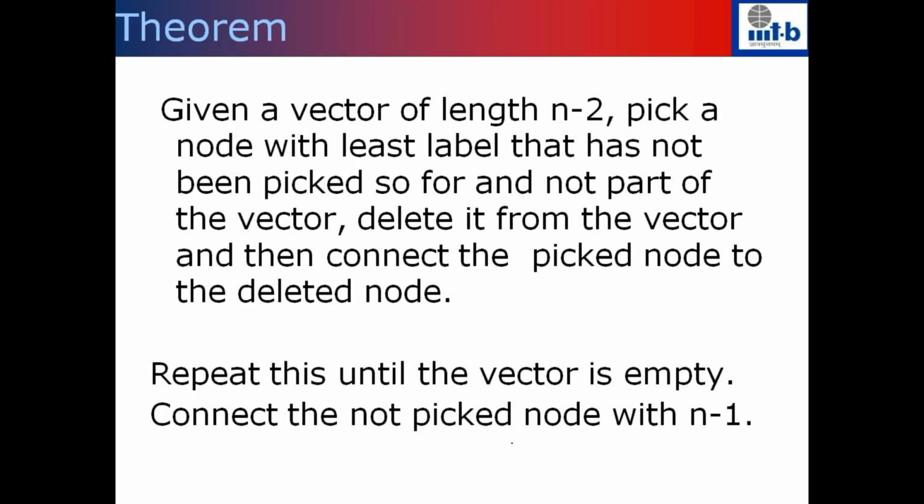If you repeat this n minus 2 times, you will end up with an empty vector, but you would have added n minus 2 edges in the graph. Then you take the highest label vertex and connect it to the last vertex that was in the vector. So you add n minus 1 edges, and since you are picking a vertex only once, this will never create a cycle. You pick every vertex exactly once and add n minus 1 edges. This means that you will end up getting a spanning tree.